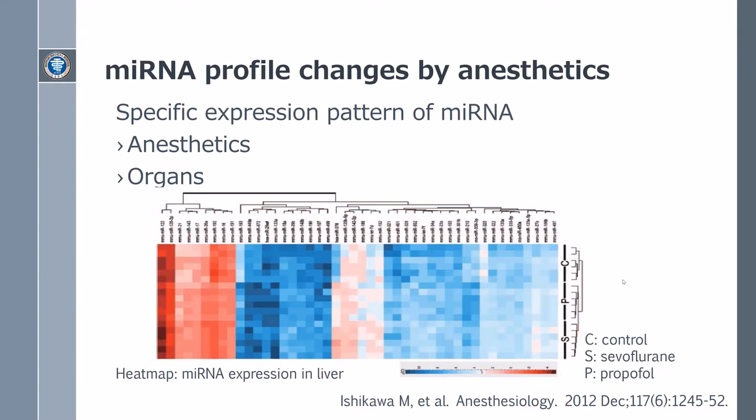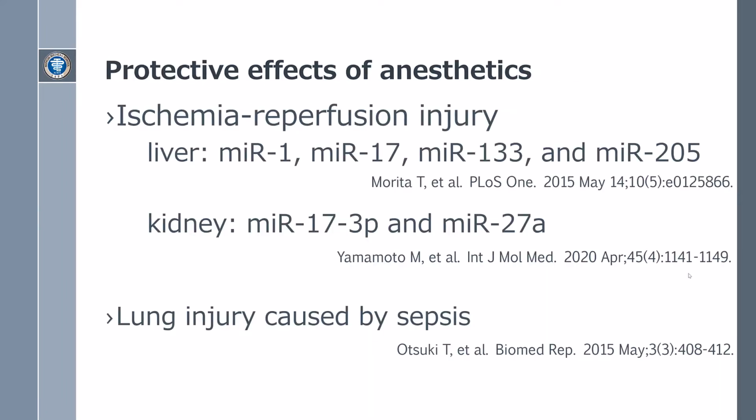Other studies have also shown that general anesthesia exerts a variety of effects, such as organ protection, tumor promotion, and tumor suppression, by altering microRNA expression. The topics that we examined were whether the protective effects of anesthesia against organ dysfunction are mediated by changes in microRNA expression, and how expressions change in specific diseases.